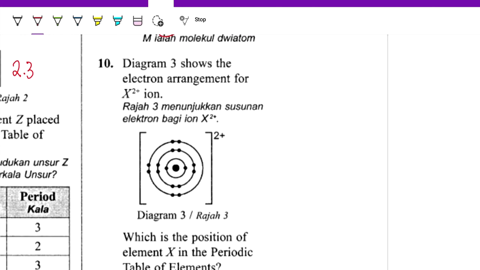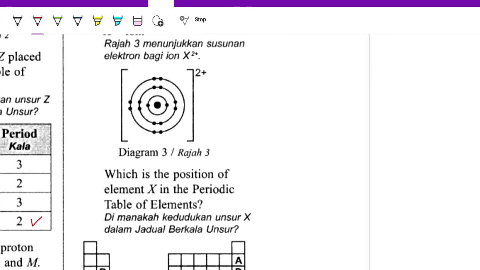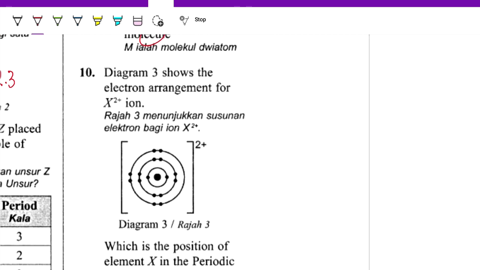Okay, number 10. The diagram shows the electron arrangement for X2 positive ions. Which is the position of the element in the periodic table? Here we have to know that for the ions, the electron arrangement is 2, 8, but for the atoms it will be different. So X2 plus means that it lost 2 electrons already, so it's 2, 8.